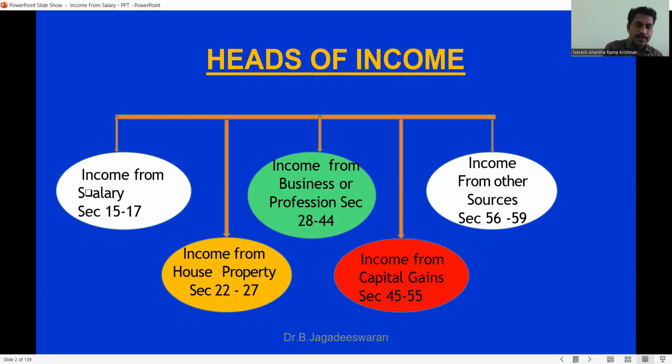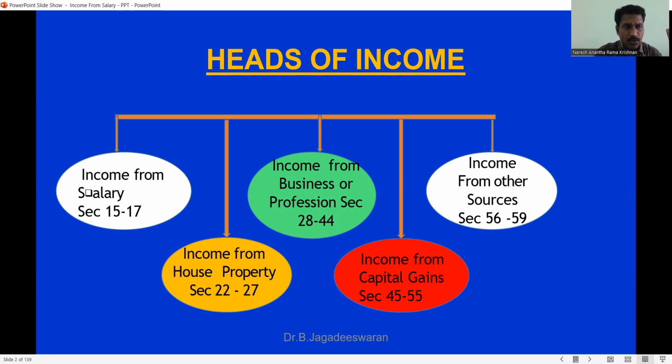One is income from salary. A person who earns from an employer gets income from salary. Income from house property: a person has his own house and uses it for his own use. That is called self-occupied, and in that case they will not get any income. If the same house is given for rent, which is called let out, then they will get income from house property.